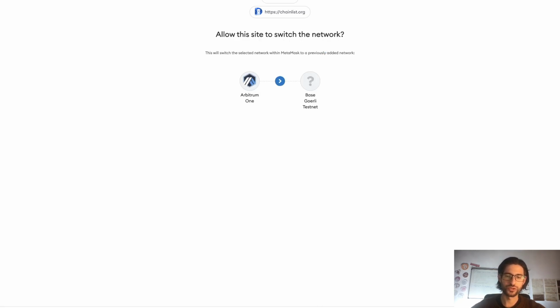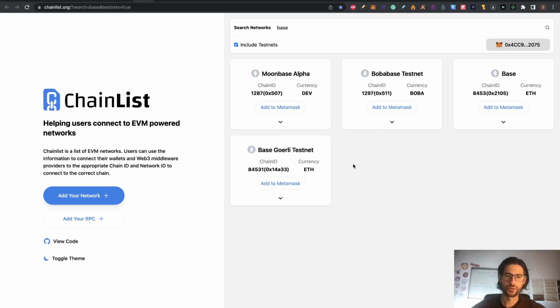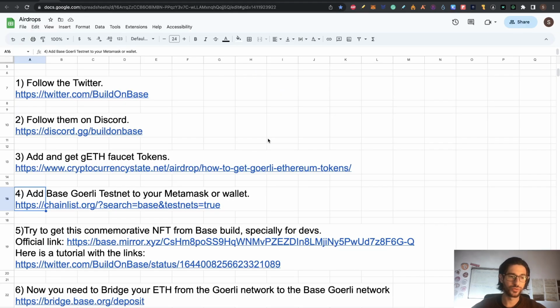And now you can switch to the network if you want. So now you are already connected to Base Goerli Testnet. We are going to go to step 5, which is try to get a commemorative NFT from Base Build.